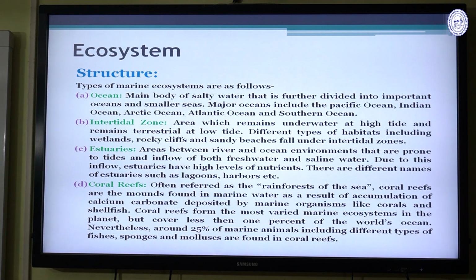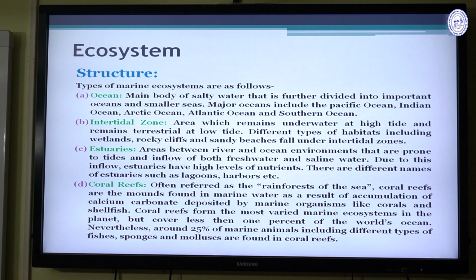Then the intertidal zone, an area which remains underwater at high tide and remains terrestrial at low tide. Different types of habitats including wetland, rocky cliffs and sandy beaches fall under the intertidal zone. An intertidal zone is important for the ecosystem, and different kinds of animals and plants are situated in this intertidal zone.